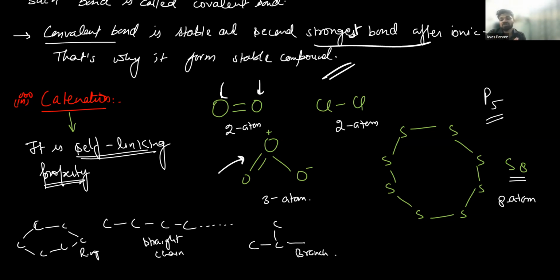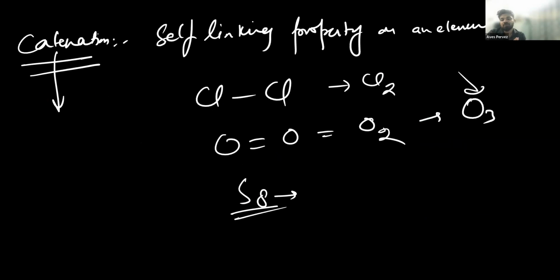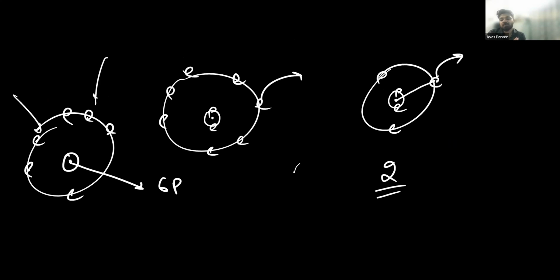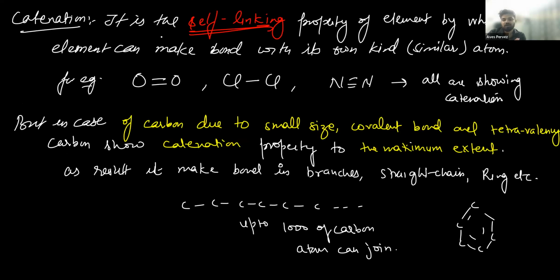So many times this question is asked in the examination: what is catenation property? So note it down. Catenation is a self-linking property of an element by which an element can make bonds with its own kind or similar atoms. Example: O2, Cl2 and these show catenation. But in case of carbon, due to small size, covalent bond and tetravalency, carbon shows catenation property to the maximum extent.